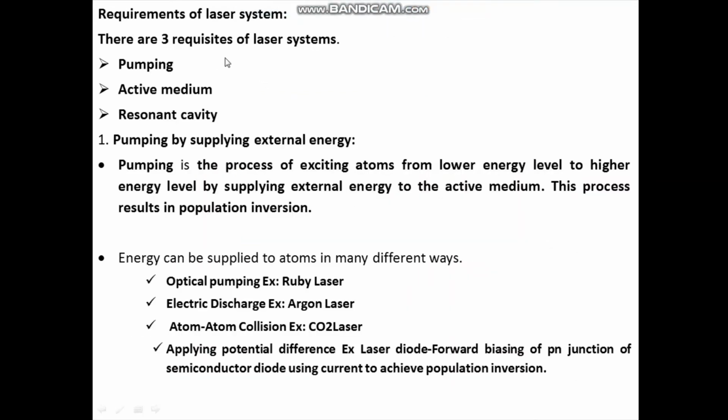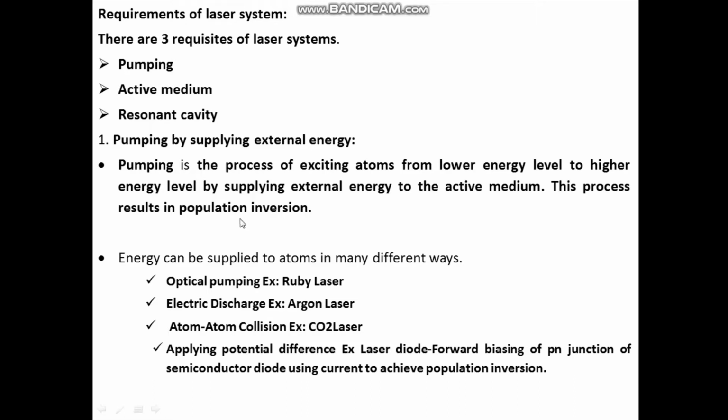The three requirements of a laser system are pumping, active medium and resonant cavity. First is pumping by supplying external energy. Pumping is the process of exciting the atoms from a lower energy level to a higher energy level, by supplying external energy to the active medium. And this pumping process results in population inversion.